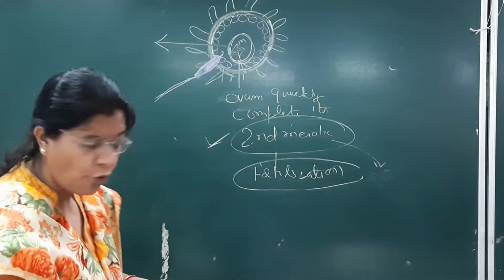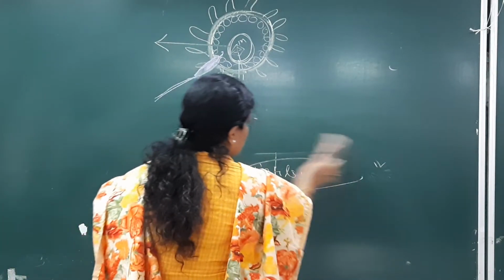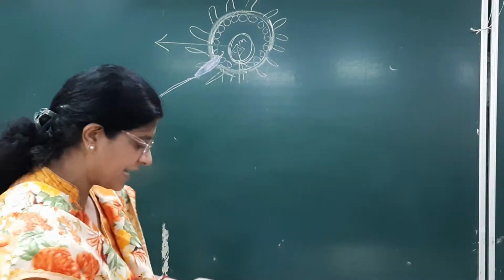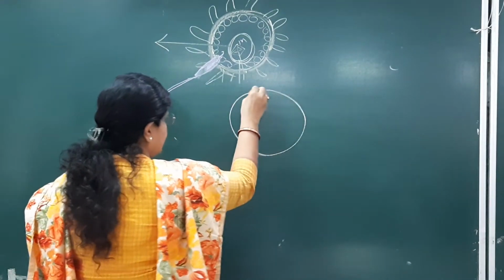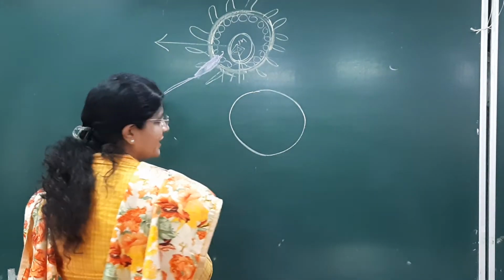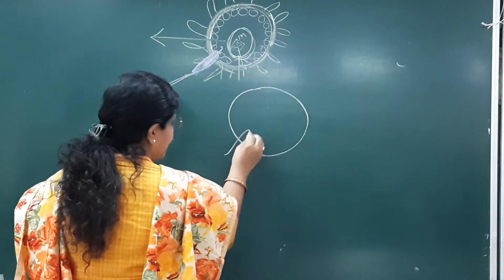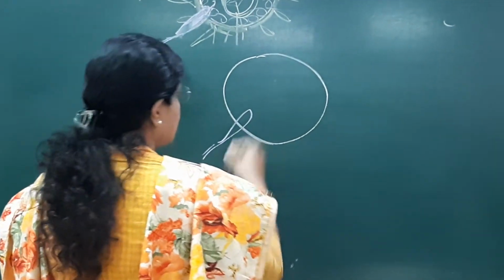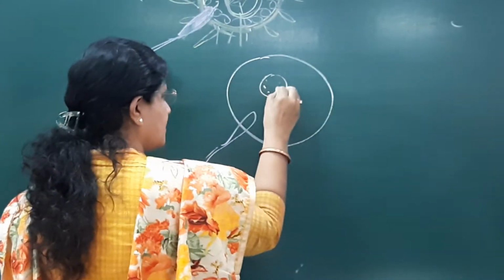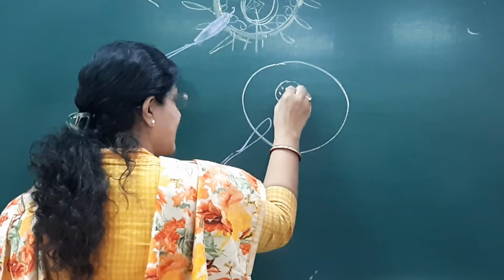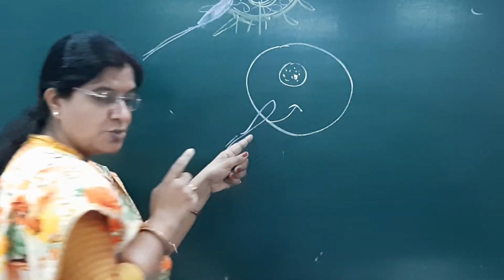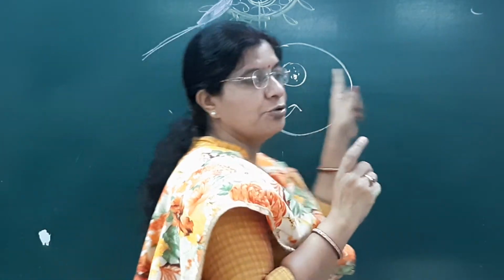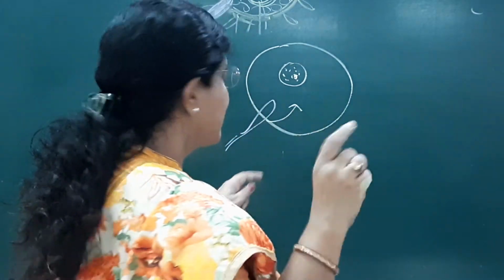So the ovum quickly completes its second meiotic division. This is the second stage here. The zona pellucida disappears, the sperm enters inside, and this ovum becomes the pronucleus. The sperm is stimulating. The guest at the door is telling you to dress up well.